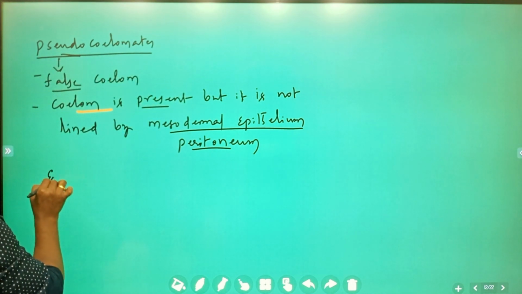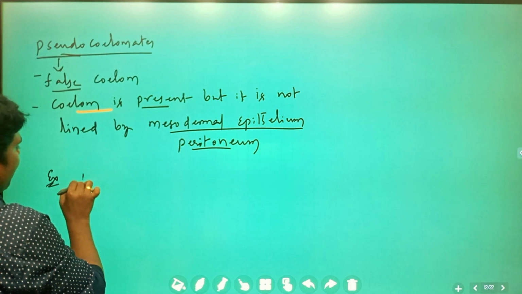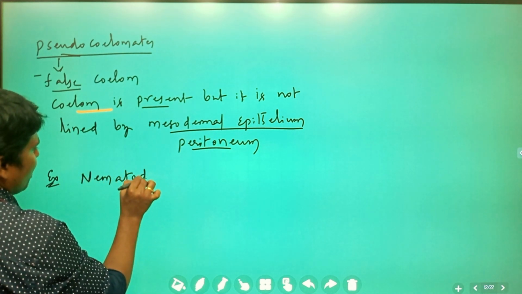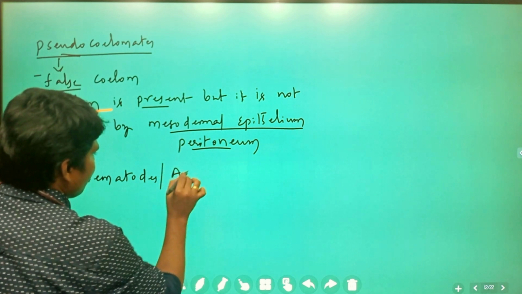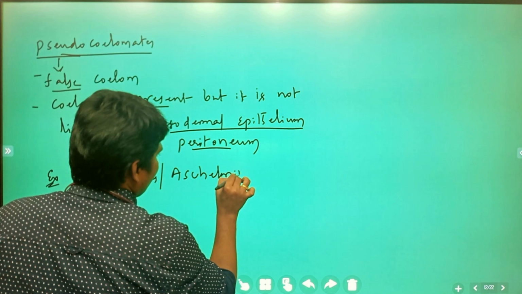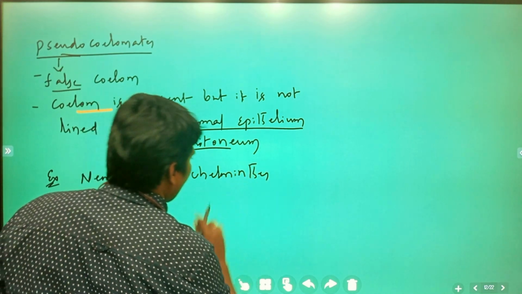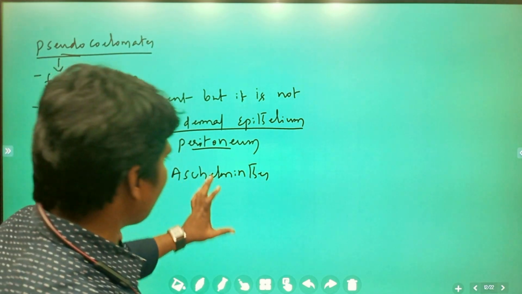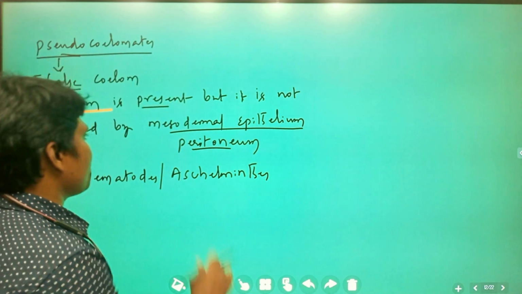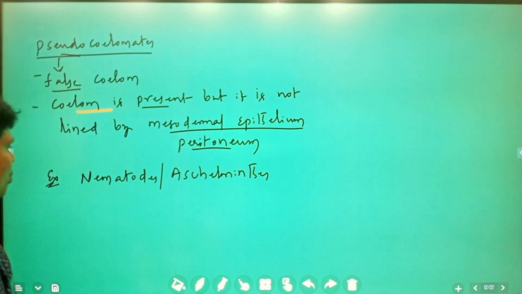Example, nematodes, also known as Aschelminthes. These organisms, nematodes or Aschelminthes, are considered pseudocoelomates.